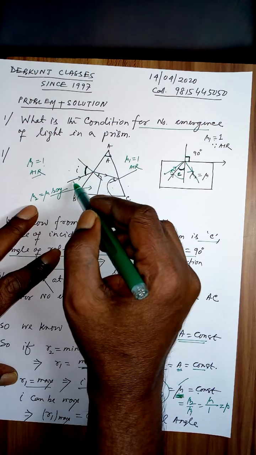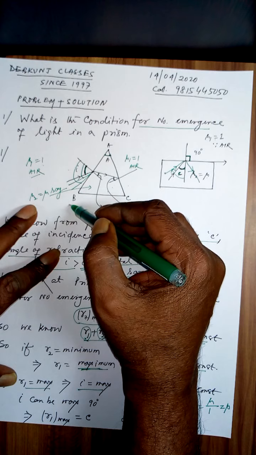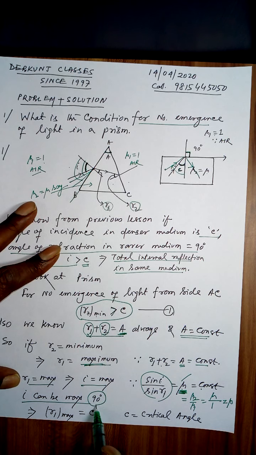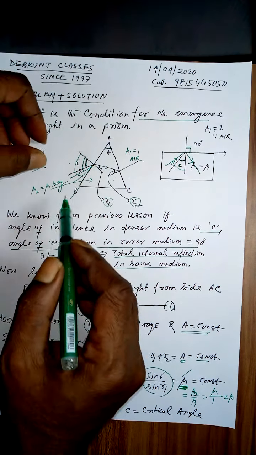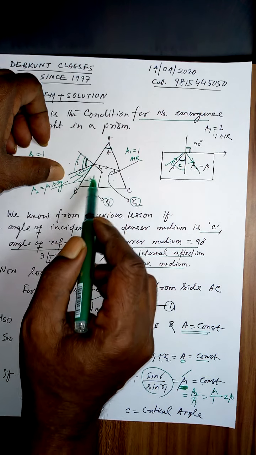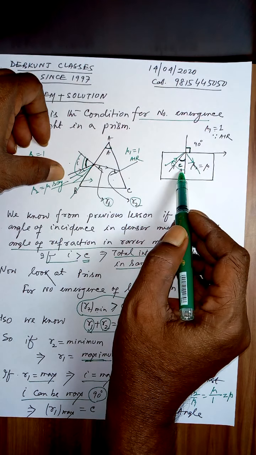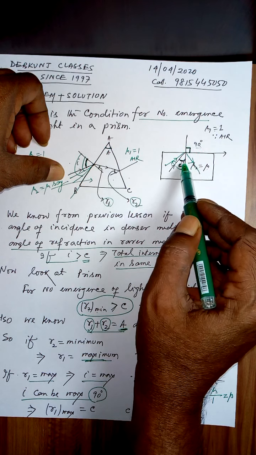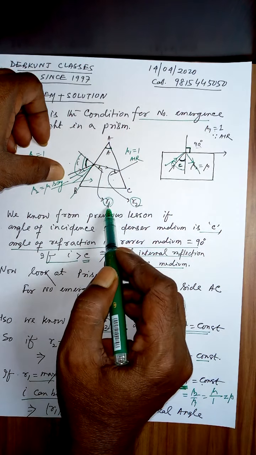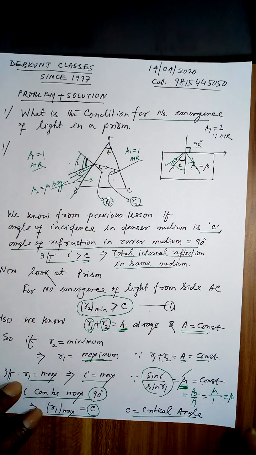Now what will be the maximum value of I? If this is the ray, this is I. If this is the ray, then I is equal to 90 degree. So I can be maximum 90 degree. So in this rarer medium, when this I is 90 degree, in the denser medium this R1 should be equal to the critical angle, which I just explained to you. If in the rarer medium it is 90, the angle in the denser medium will be the critical angle. So if I is 90, your R1 will be equal to the critical angle. So R1 maximum is equal to the critical angle, where C is the critical angle.